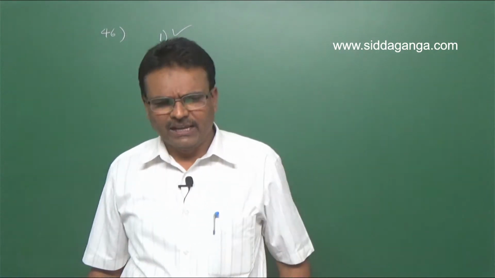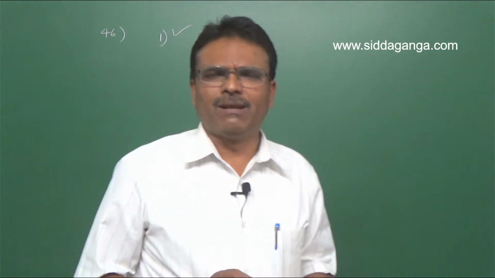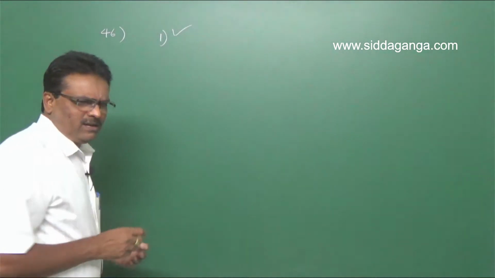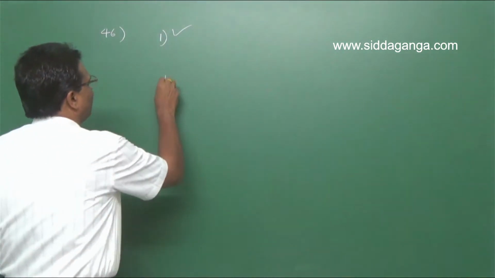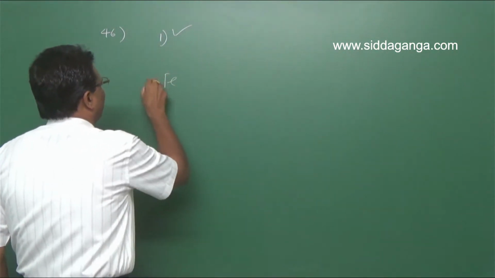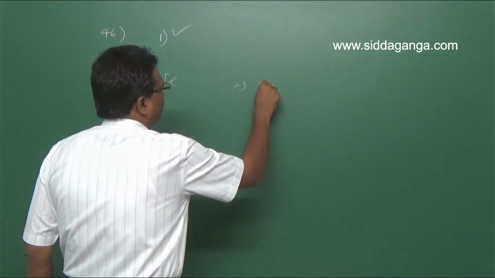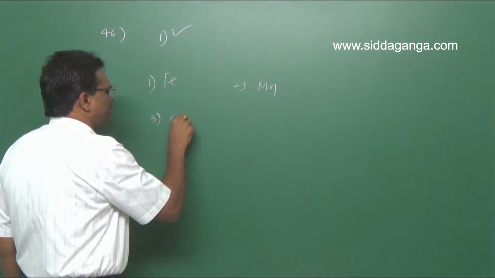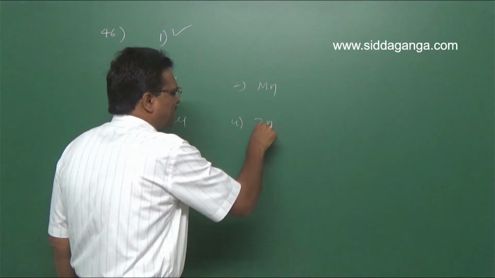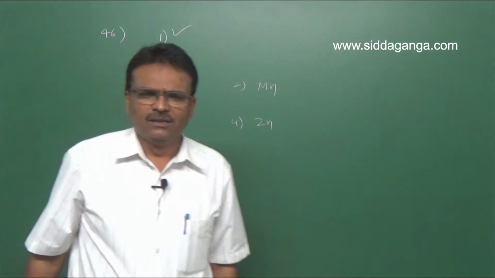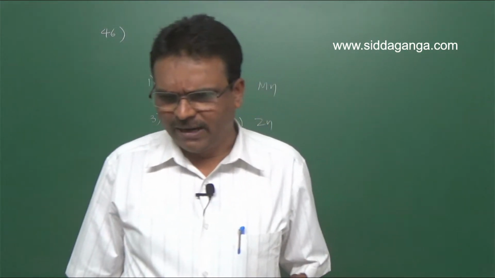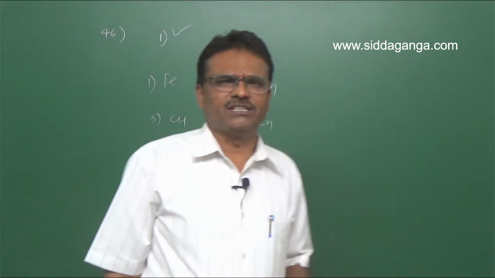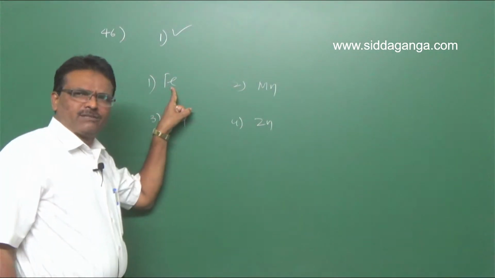Which of the following elements does not show variable oxidation state? Option 1, iron; manganese; third one, copper; and fourth one is zinc. So which of the following elements does not show the variable oxidation state? Iron can exhibit different oxidation states.